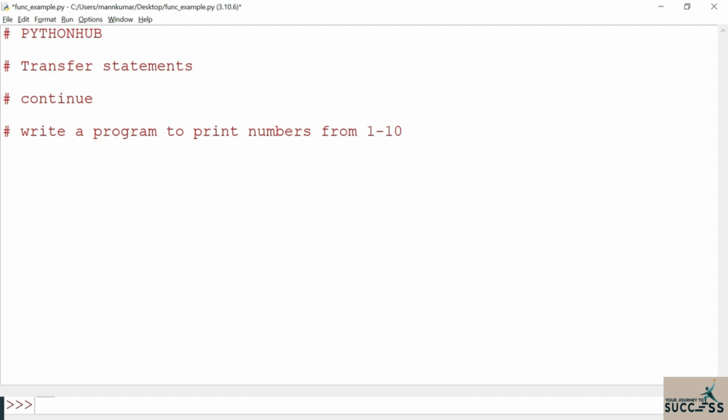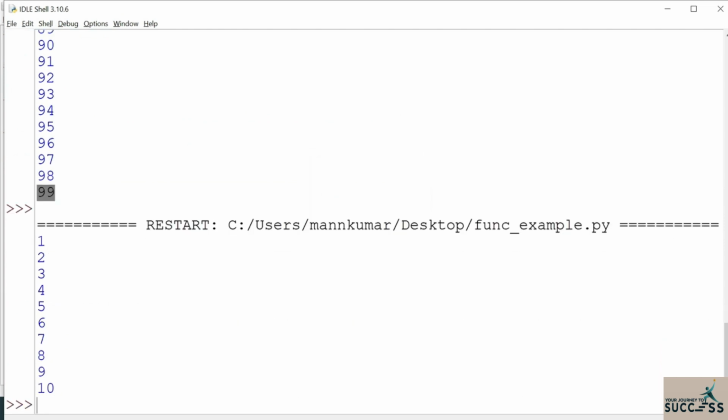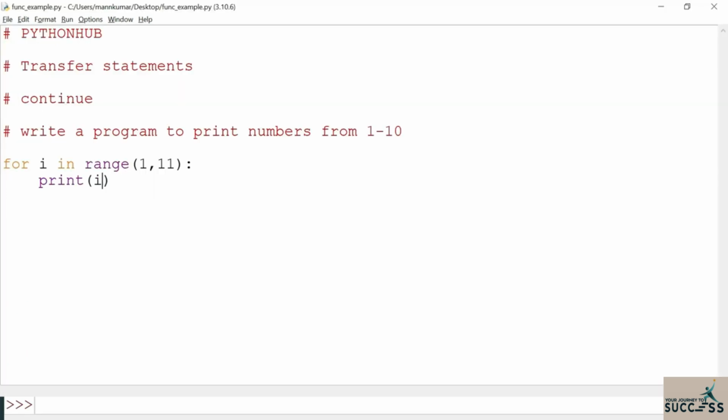This is a very well-known program nowadays. It's very easy, right? For i in range(1, 11): print(i). So all the numbers in this particular range will get printed. Now I printed all the numbers, but I want to print only the even numbers.